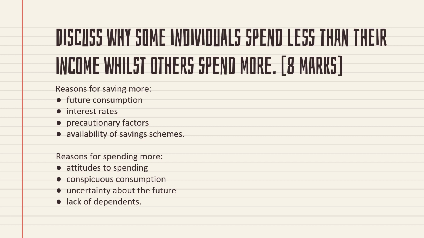For example, in future they are planning to buy a new car, a new house or some luxury product. So they are saving most of their income, and once they have saved most of it, there is no income available for spending. That's why they are spending a smaller proportion of their income on consumption.